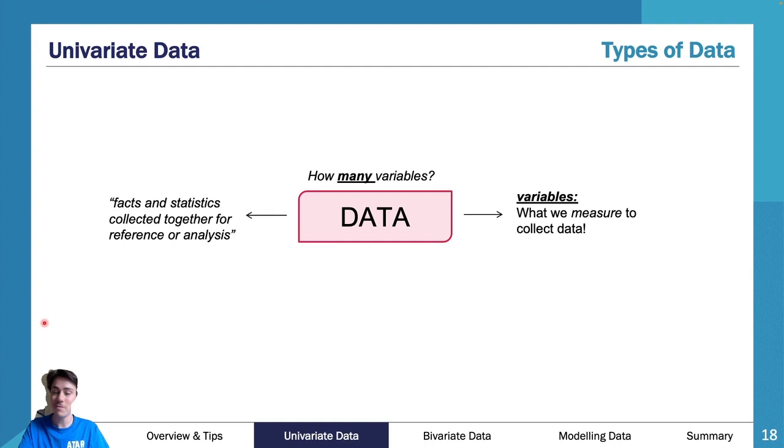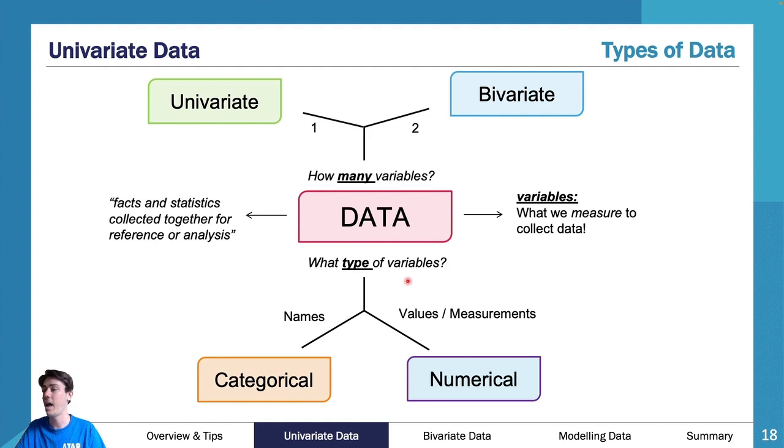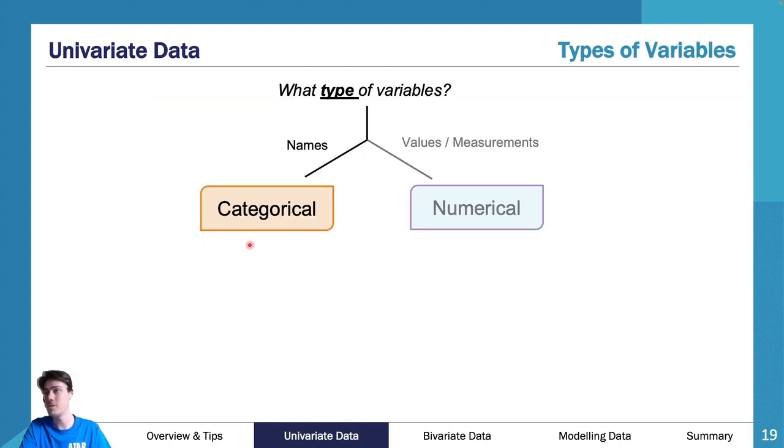And this is where things get a little bit more complicated. So as you can see here, we then can discuss, well, if we have univariate and we have bivariate, what if I have 2 pieces of data, but what if they're both different? Well, then I can say, well, one of them might be categorical, which is names, and then one of them might be numerical, which is your values and your measurements. So from there, what else can we get? Well, we can get different subtypes.